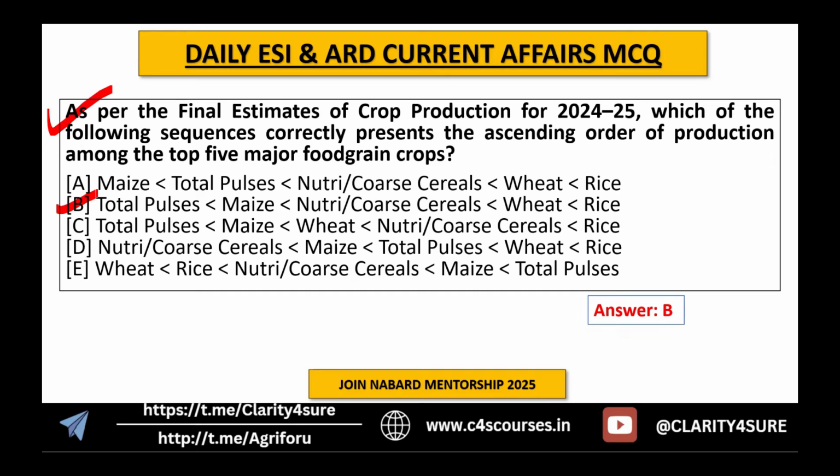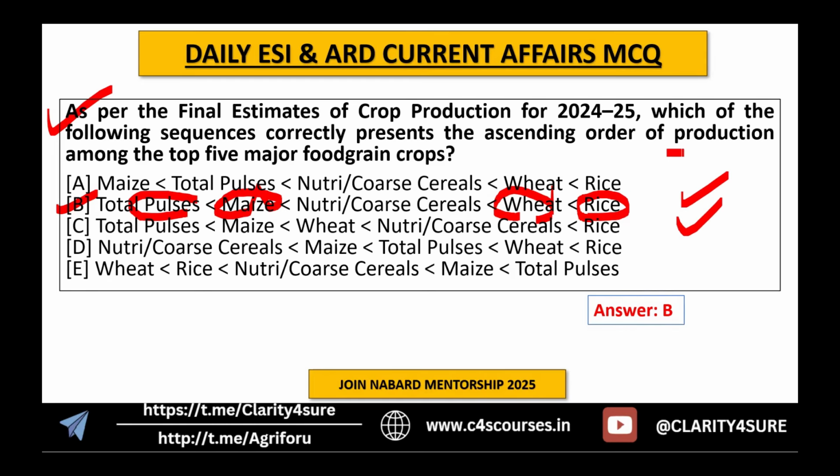So let's be prepared and do the same for the food grain crops. Of course the highest production was of rice, then second was wheat, then coarse cereals, then maize, and then total pulses. Just remember all five, and again do the revision of the data for all of these.